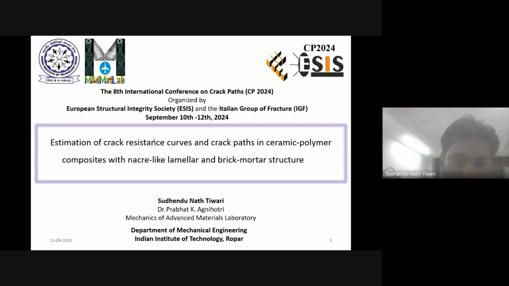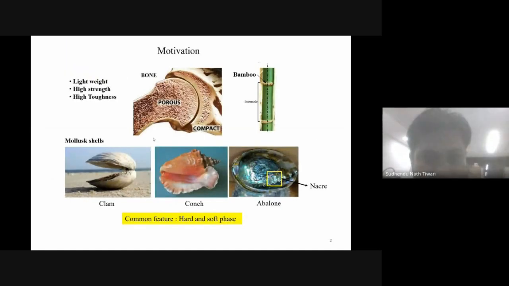Yeah, thank you. So I'm presenting estimation of crack resistance curves and crack paths in ceramic polymer composites with a nacre-like lamellar and brick mortar structure. Starting with the motivation, here are a few examples which include bone, bamboo, and a few kinds of mollusk shell. All these have very light weight, high strength and high toughness.